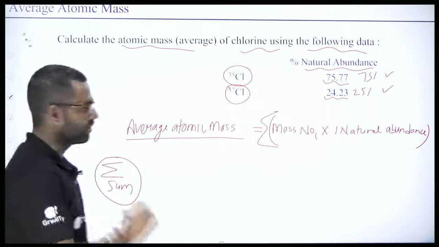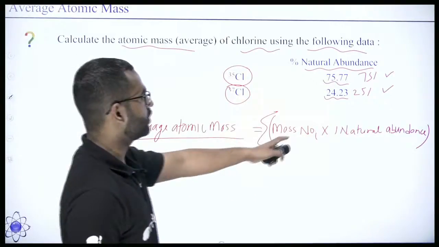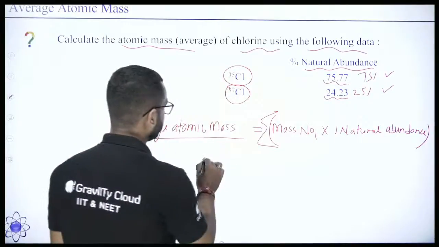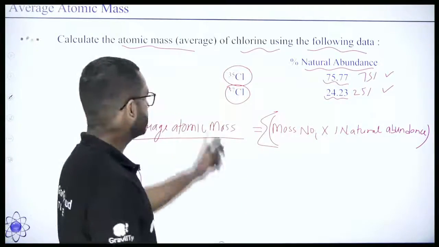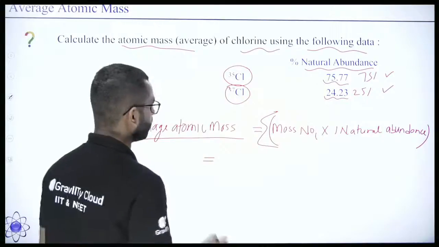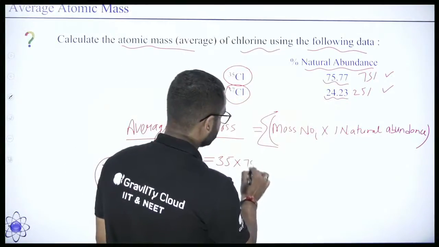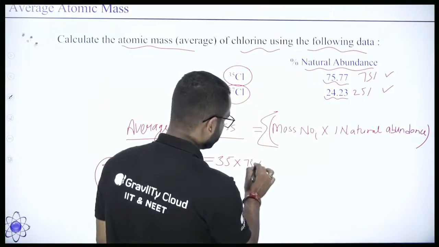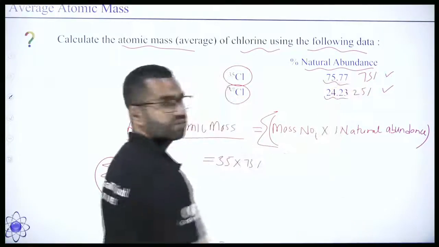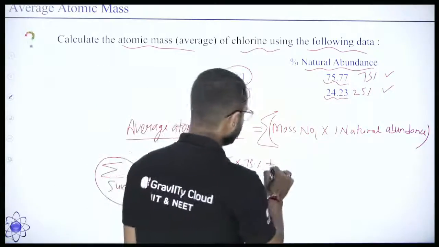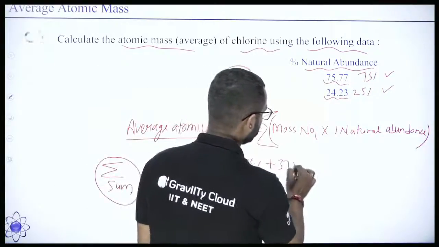So it is the sum of the mass number into percent natural abundance. That means if we have to calculate the average atomic mass of chlorine atom, it will be 35 into 75%, I have taken the approximate 75%, so 35 into 75% plus 37 into 25%.